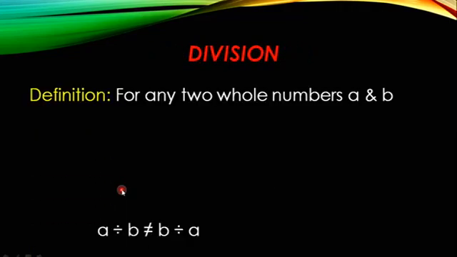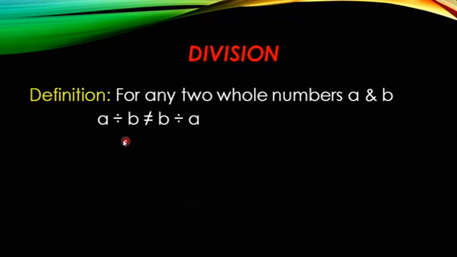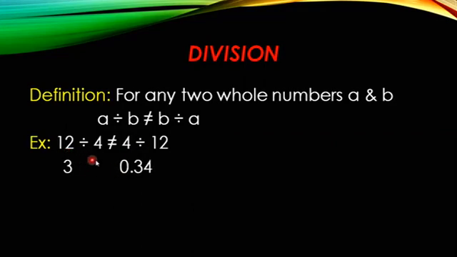Let us see division now. For any two whole numbers A and B, A divided by B is not equal to B divided by A. Now let us see this with the example. 12 divided by 4. You know that 12 divided by 4, 4 3s are 12. So the answer you will get is 3.